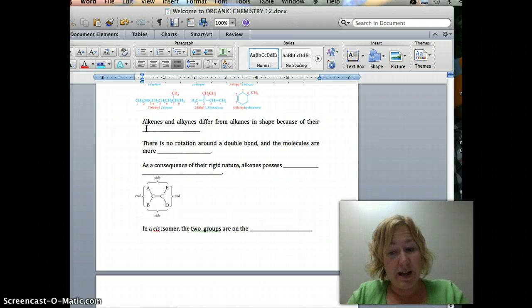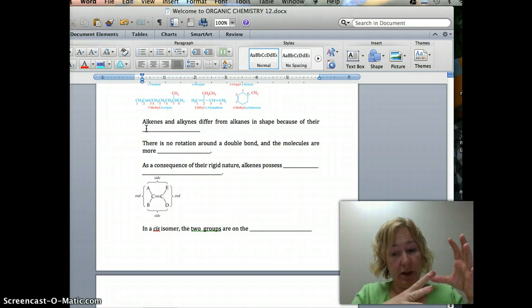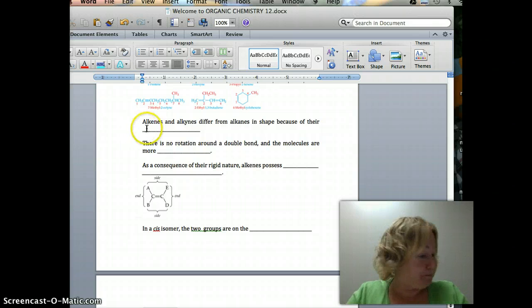You will have to do them on the test. Some of them will be matching. Some of them I will give you the name and you have to draw the compound. Some of them I'll give you the compound, and you have to give me the name.